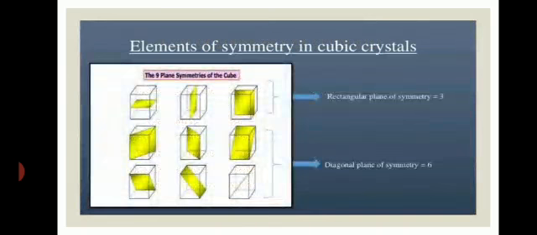In this slide we see the elements of symmetry in a cubic crystal, starting with the planes of symmetry, in which the rectangular planes of symmetry are 3 and the diagonal planes of symmetry are 6.